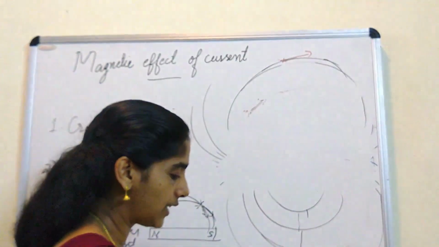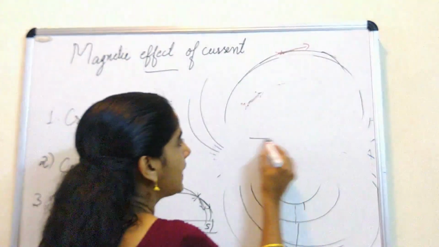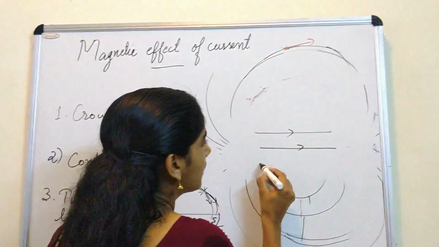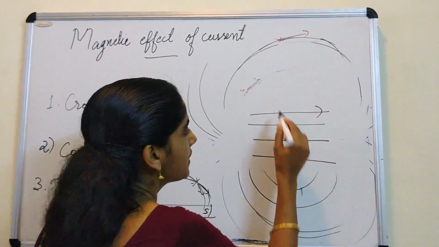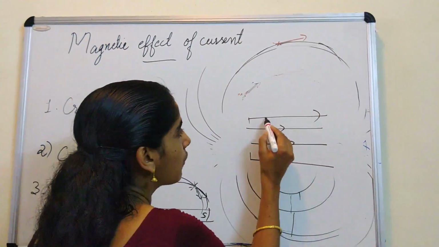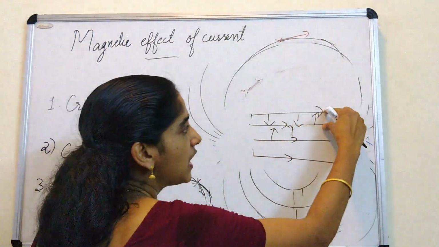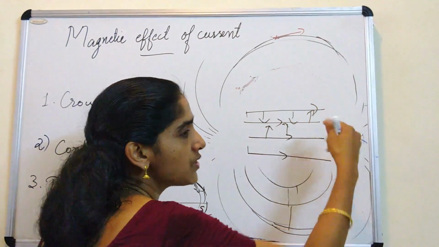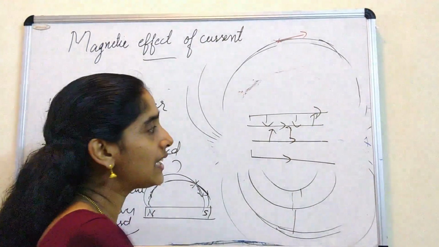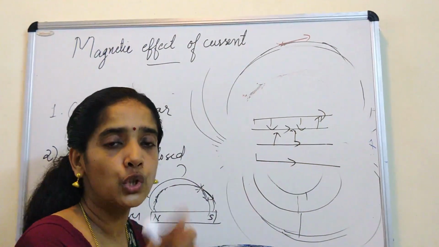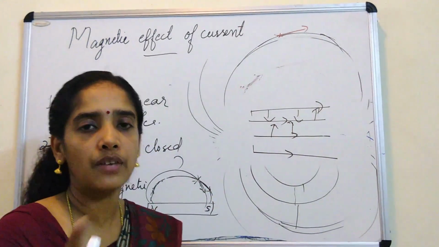If you draw magnetic lines parallel like this, the separation between the lines is the same from start to end. That means the degree of closeness is not changing. If the lines are parallel, you say that the field is uniform everywhere.